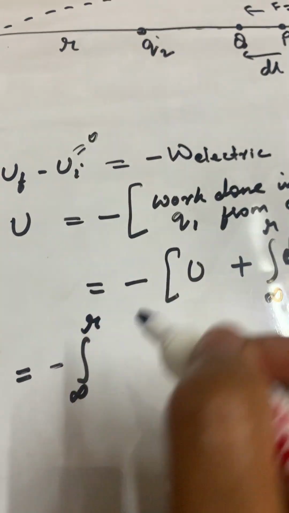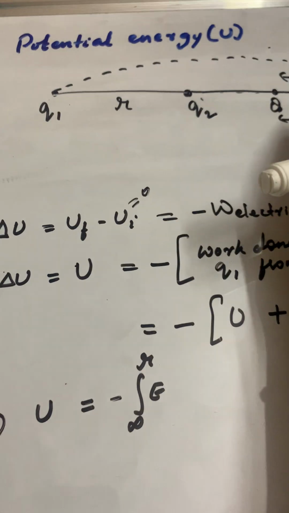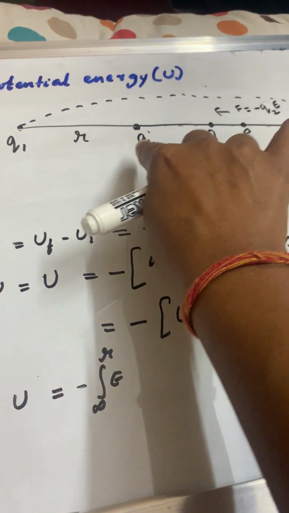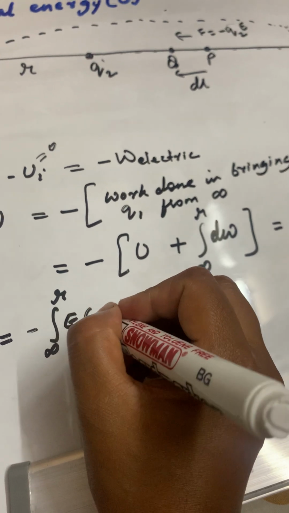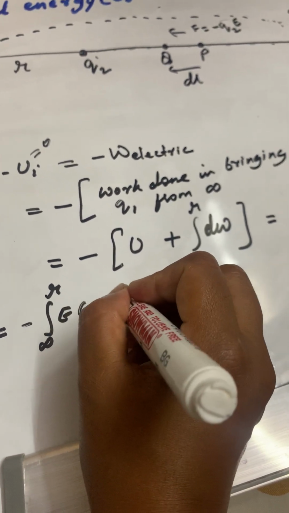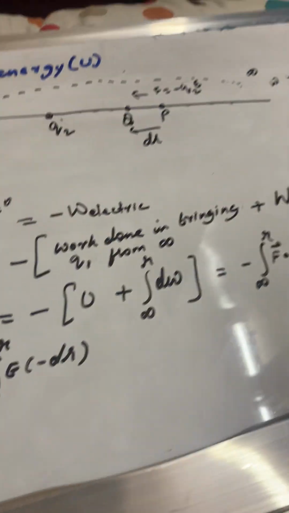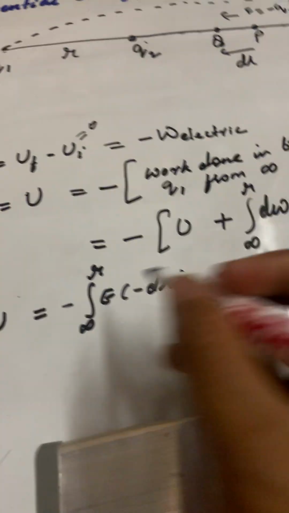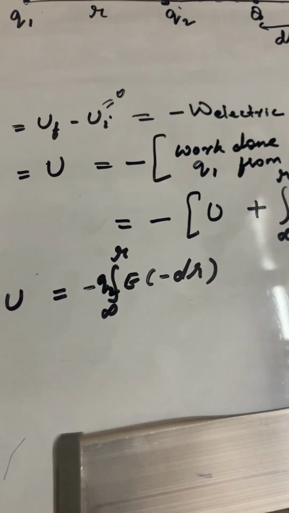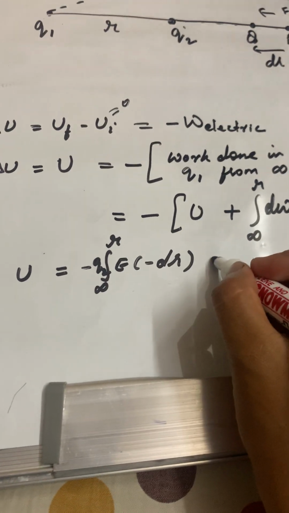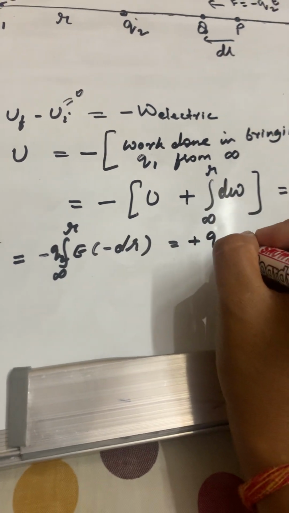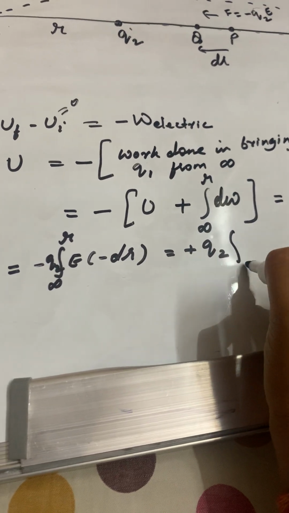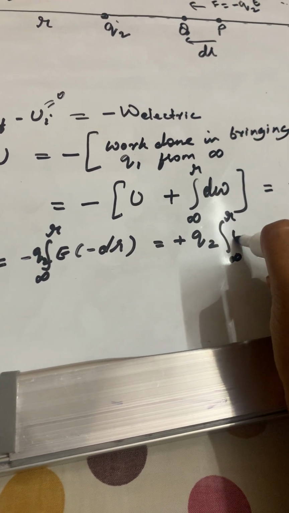So minus, the integration to R, then E. Now dl is along this side, but our measurement is from here, so as we did in potential, we take dl as minus of dr. Here is Q2, I forgot to write that. Minus and minus will be plus, so this will be plus Q2, then the integration to R of E dr.